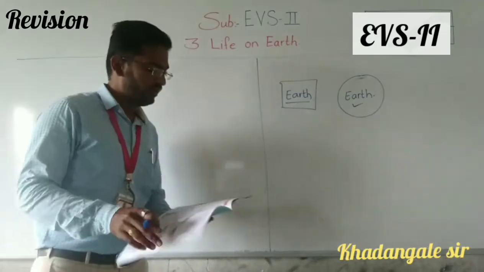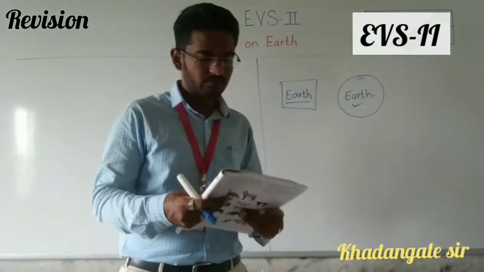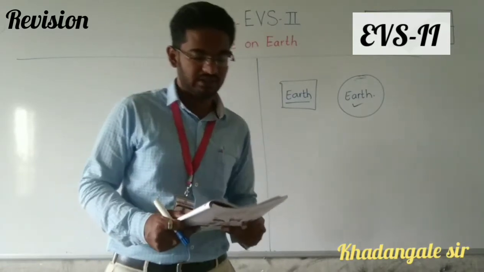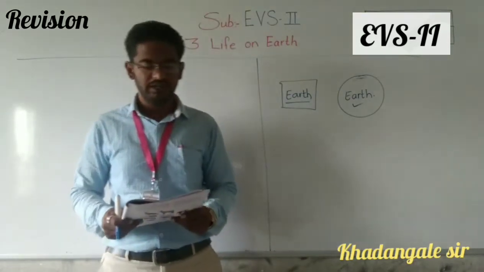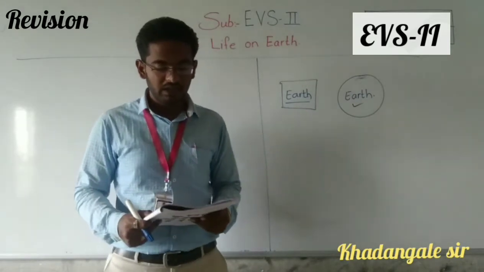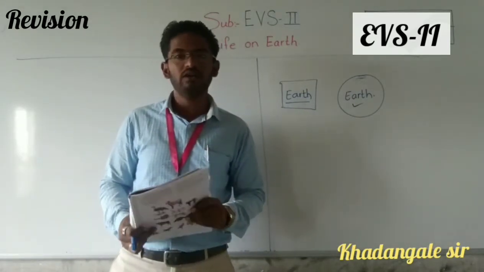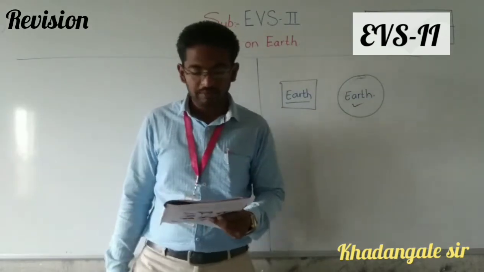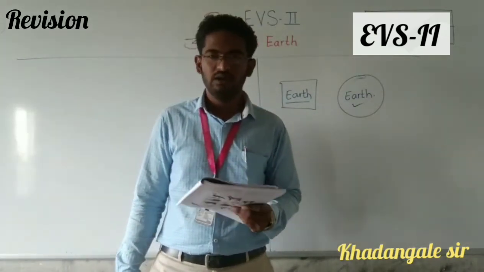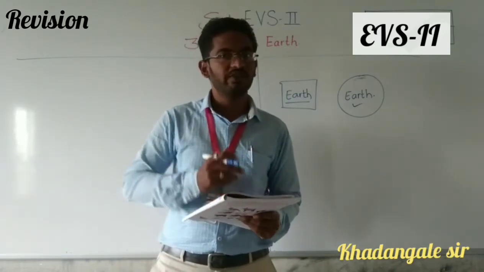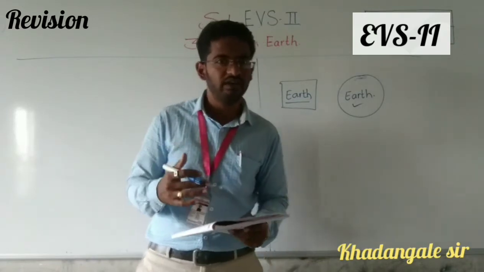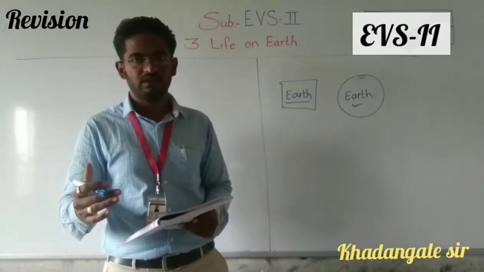Okay, so we are going to learn life on Earth. In this chapter we are going to learn 3 points. How many points are there? 3 points. First one is formation of the Earth, then beginning of life on Earth, and the animal world on the Earth. But how are we going to learn history? In the second chapter we learned how to learn history step by step.